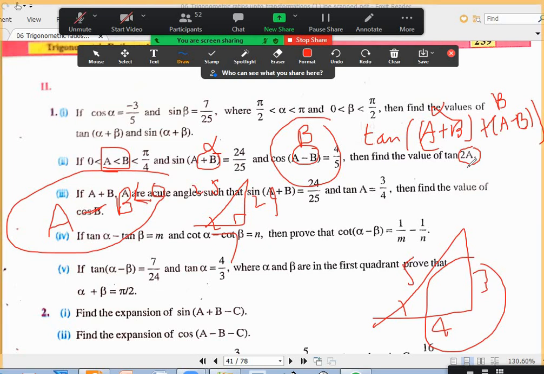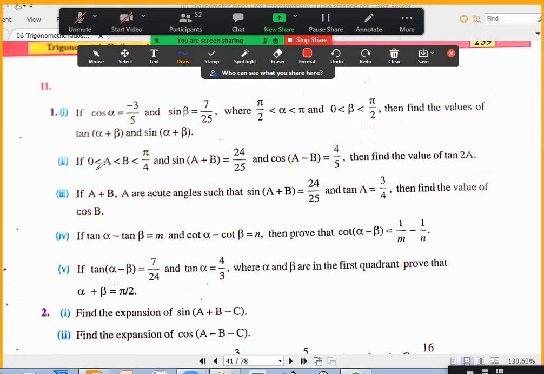Yes, sir. I didn't understand why tan of A minus B is negative. Oh, they gave A less than B. Okay. See, two angles: A is between 0 to 45, B is also between 0 to 45, and A minus B is negative. Can I say it will be between 0 and minus 45 degrees? Is that okay for you?